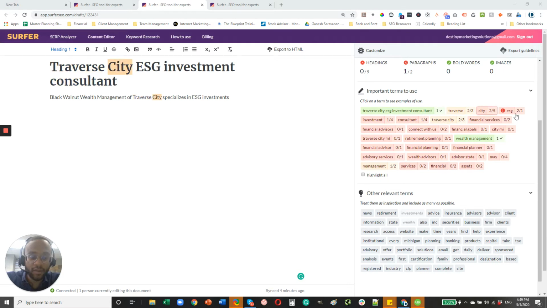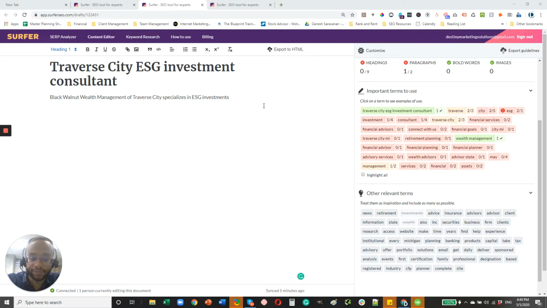You can see here there are different phrases and recommendations. Now, there are going to be some phrases here that aren't really relevant to the service that you're offering, or it'll be very difficult to fit them into context. So I would say like advisor, state, city, MI, or Traverse City, MI. We want to stay with one consistent, using Michigan, then we probably shouldn't use MI here.